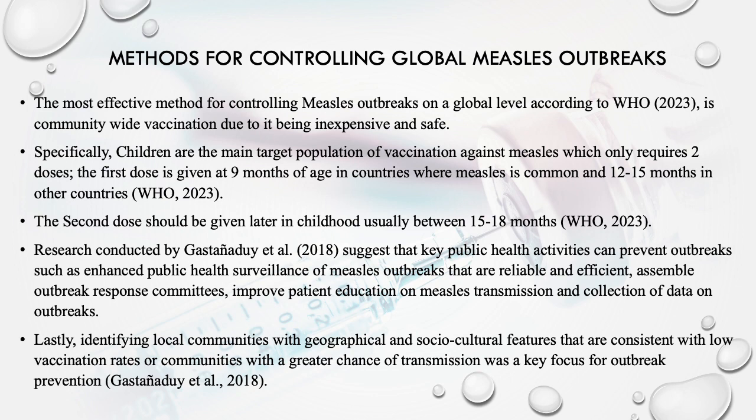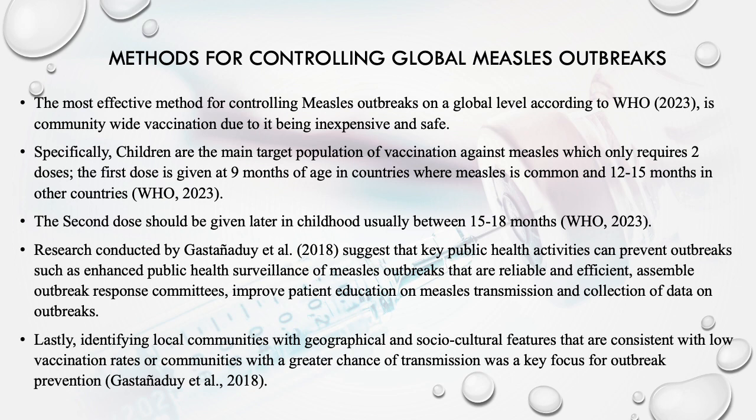And research also suggests that key public health activities can prevent outbreaks, such as enhanced public health surveillance of measles outbreaks that is reliable and efficient. Additionally, assembling outbreak response committees was also another effective method of controlling measles outbreaks, and they found that improving patient education on measles transmission and collection of data on measles outbreaks were also useful in helping to prevent them.